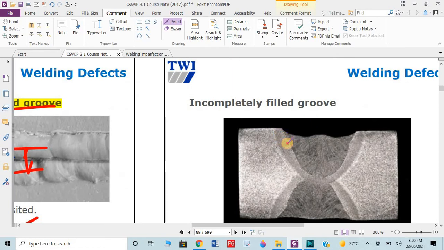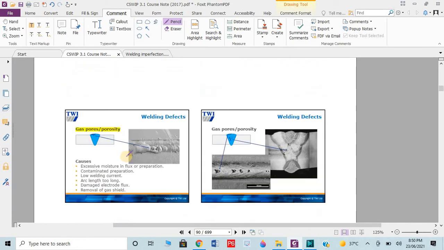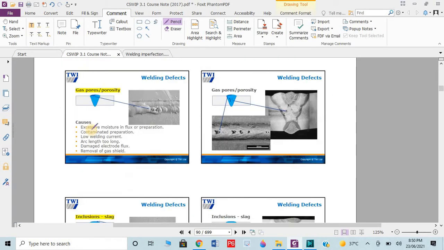Incompletely filled groove. This is the groove. This welding should be up to there, but now you can see the actual welding he performed is only here. It means the groove is also not properly filled, so this problem is known as incompletely filled groove, when the groove is not properly filled. Then we have porosity.